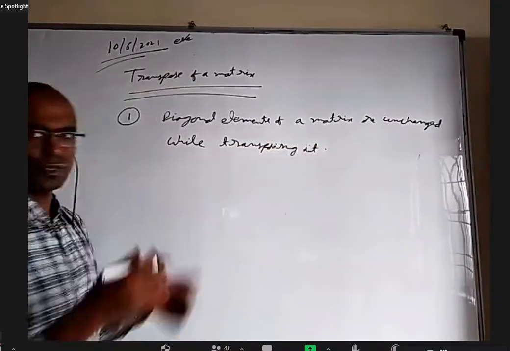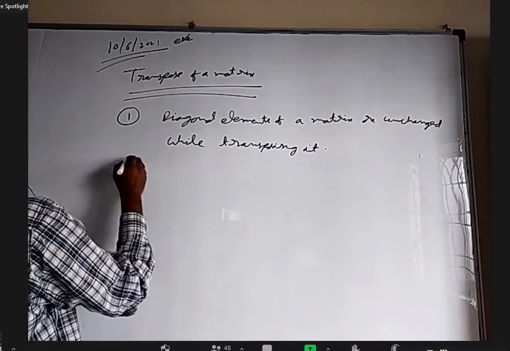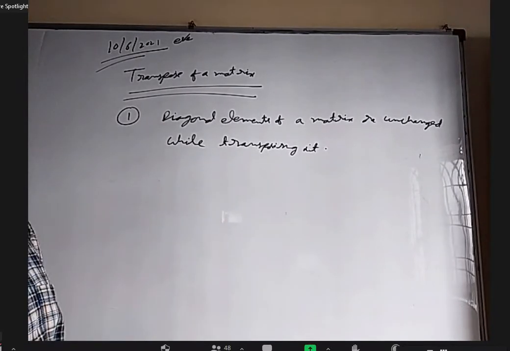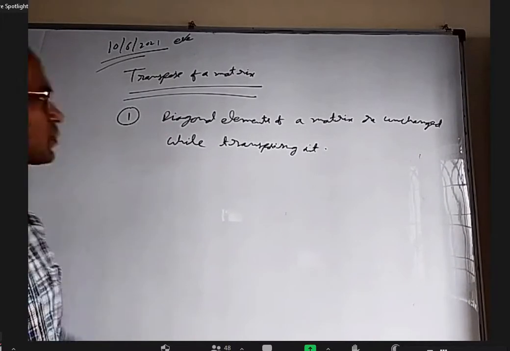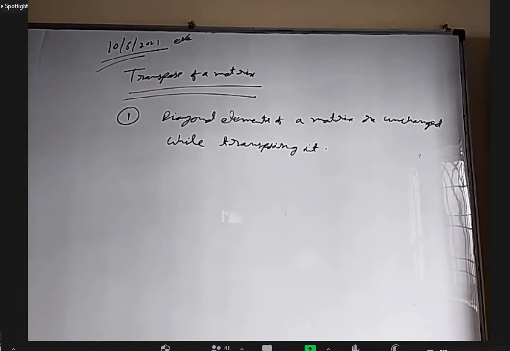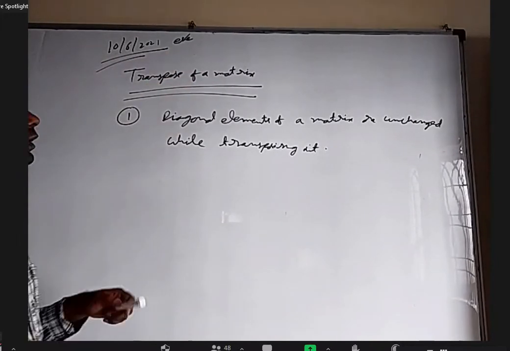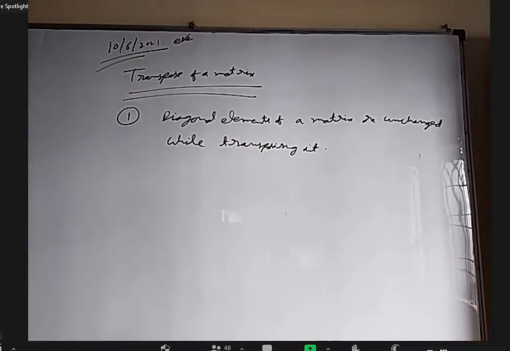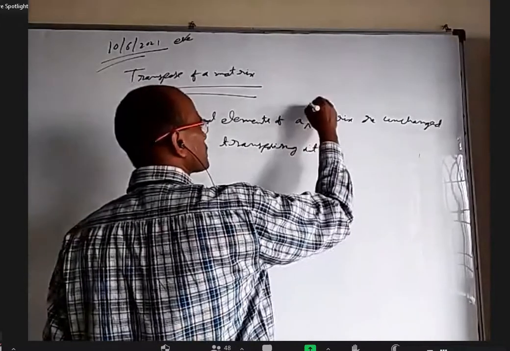Okay, so when you find the transpose of a matrix, diagonal elements don't change their places, right? Sir, excuse me, sir. Yes, please. Sir, should we write the transpose property now? Now you should write. Okay, sir. Whatever I'm telling now, please write in the class notes. Just put a side heading, transpose of a matrix. You can even write 10/6/2021 evening, and you can write these things. Diagonal elements of a matrix are unchanged while transposing it. I think I should say square matrix because other matrices don't have diagonals. So diagonal elements of a square matrix, better you write.